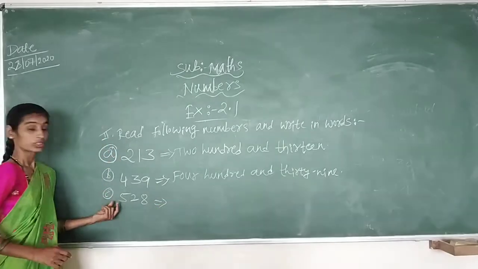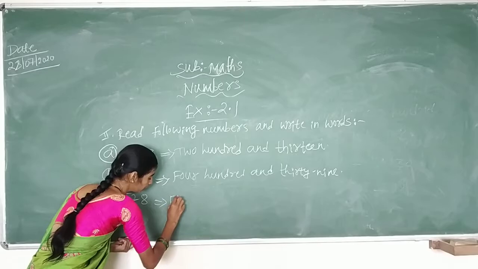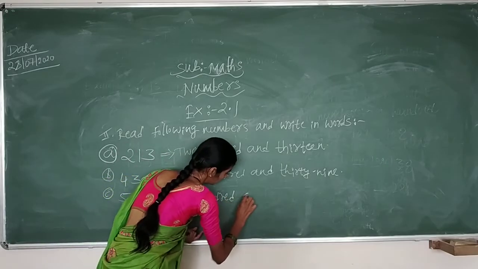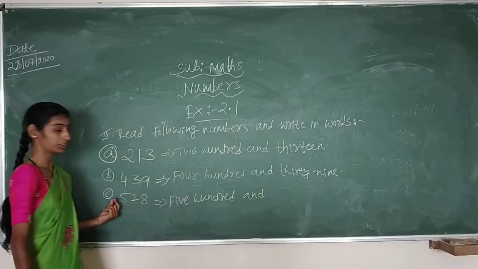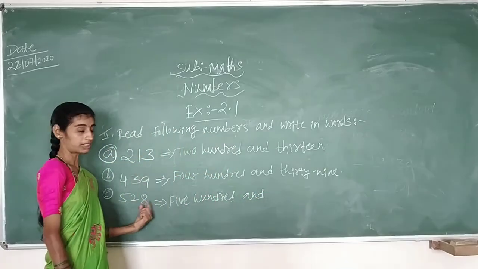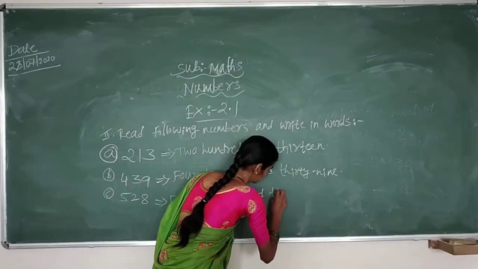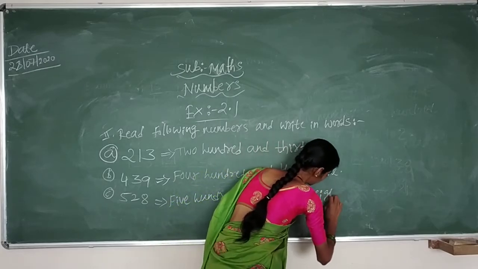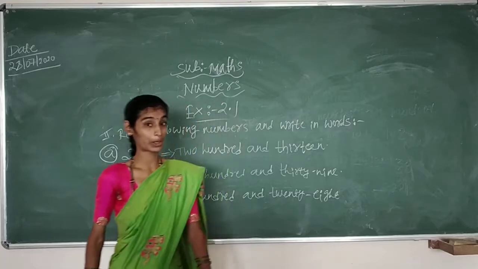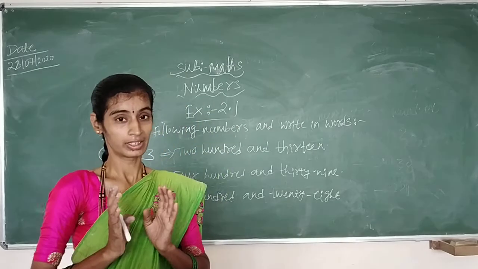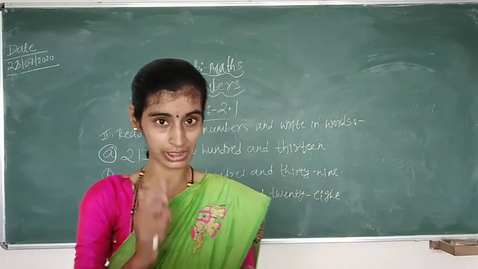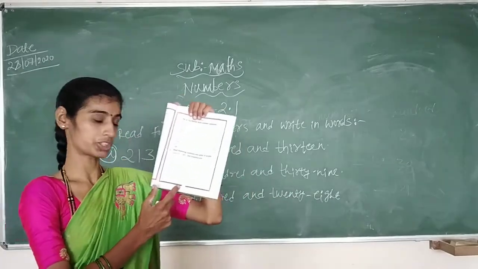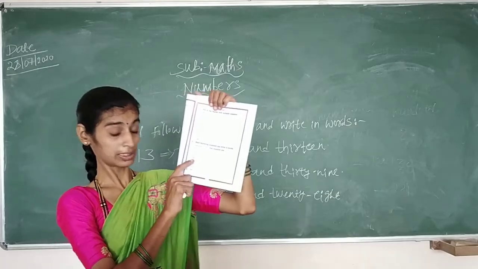528. So start writing. Five hundred and twenty-eight. What is it? 528. So twenty, eight. Yes, children, I hope you will complete the remaining. You all are good boys, good girls. So you need to complete the remaining D to H. I hope you all can read.